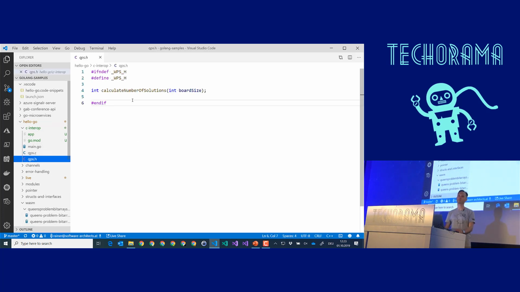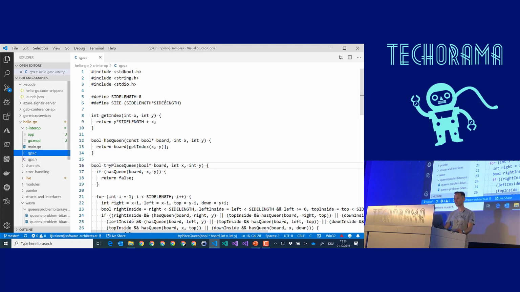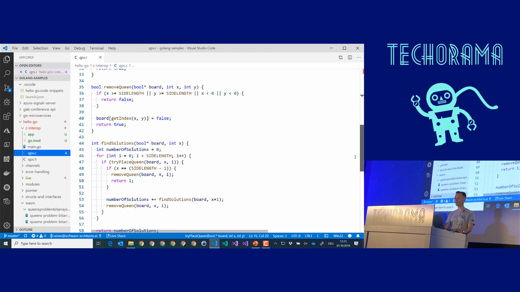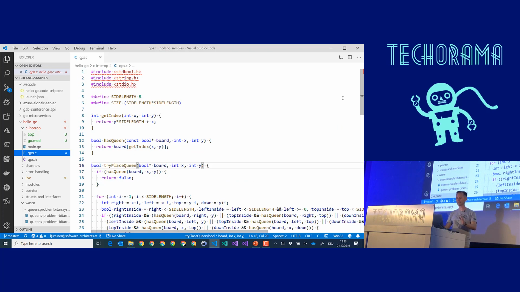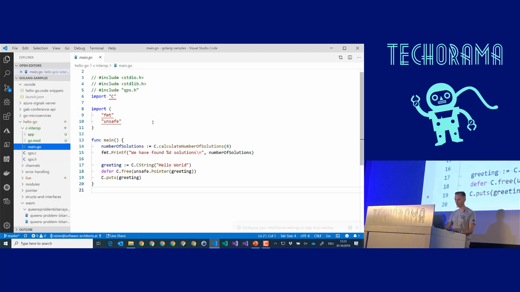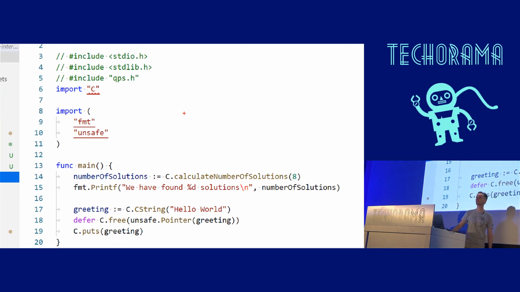I have implemented again my queens problem. Can you remember 8 queens on a chessboard? How many possible combinations of 8 queens are on a chessboard where no queen can beat the other one? And I've implemented this example in C. I will not go into the C code. It's really, really simple. Nothing special here. The point is, in Go, it's super simple to interop with this C program.